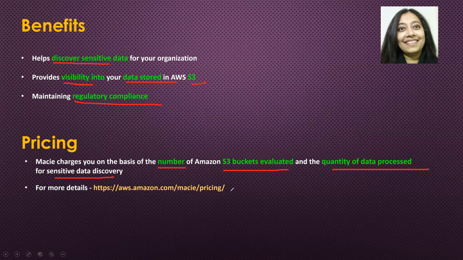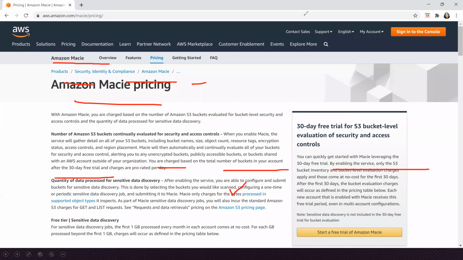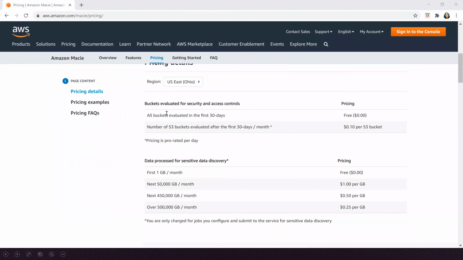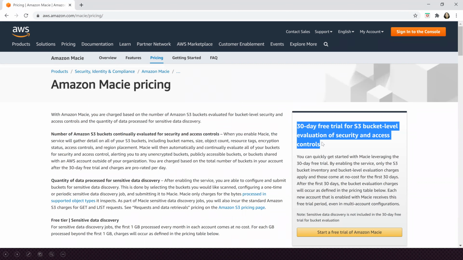Now, of course, if you want more details, it's right here on this link. Do visit this link. In fact, I believe I have opened it right here and we can look at it real quick. If you scroll down, you will see that the first 30 days are free. It's written over here. So feel free to explore this service, guys. It's a free trial, so explore it. But as always, ensure that you delete everything after you are done with your demo and exploring.